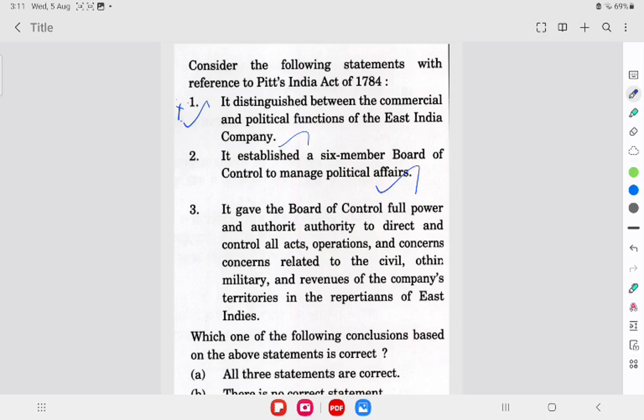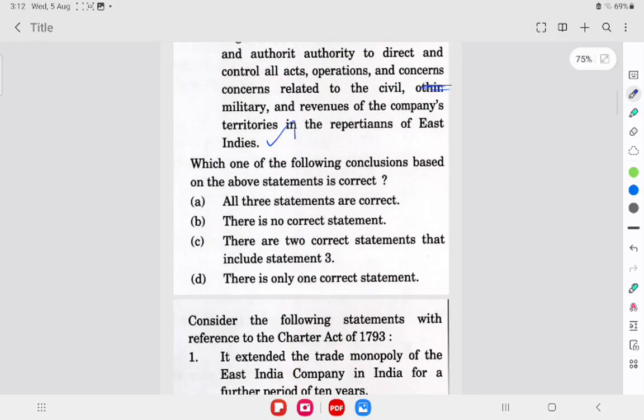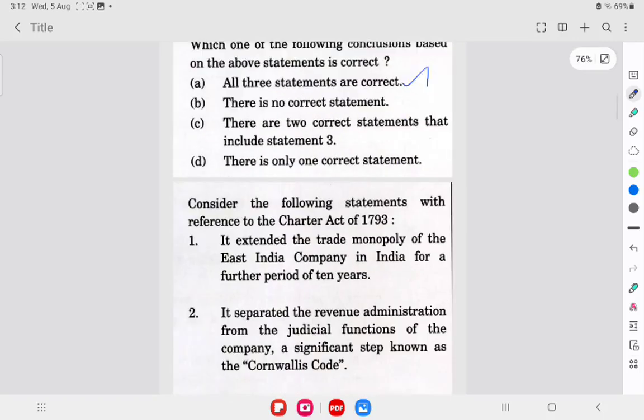It gave the board of control full power and authority to direct and control all acts, operations, and concerns related to civil, military, and revenues of the company's territories in the East India Company. This statement is also correct. So the correct answer is that all the three statements are correct. This is the correct answer for the third question. Moving on to the fourth question.